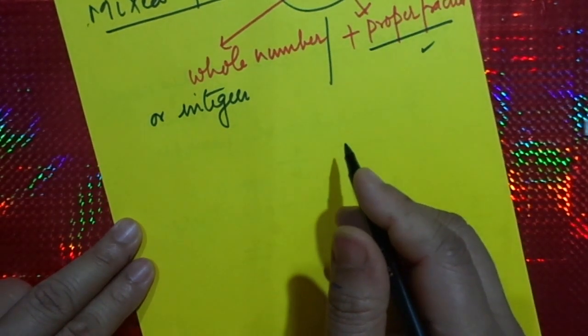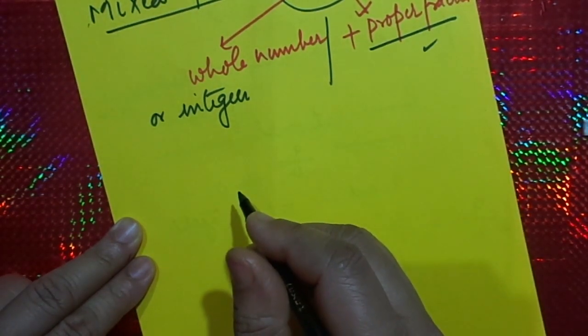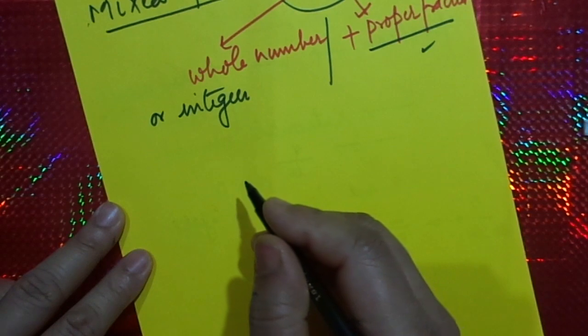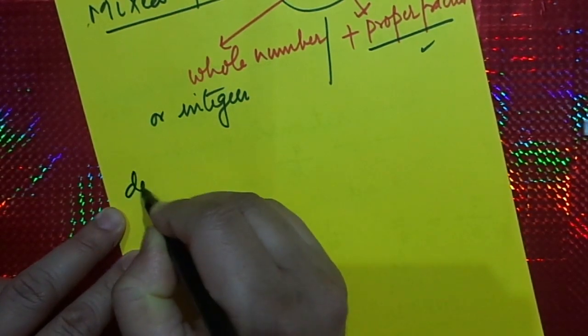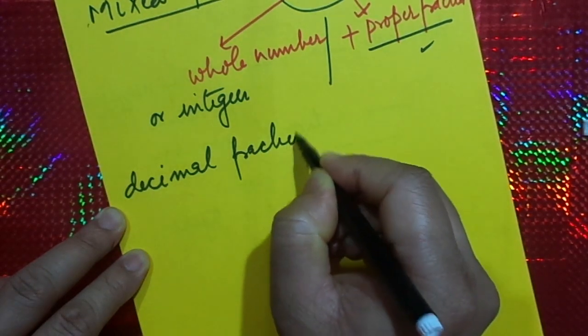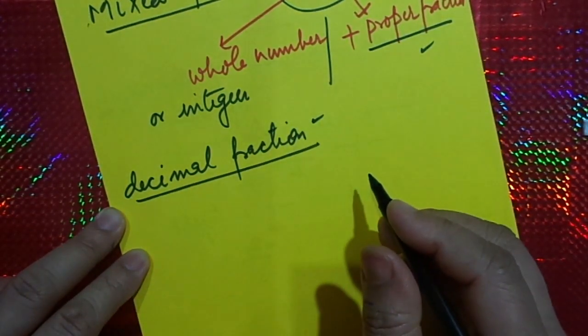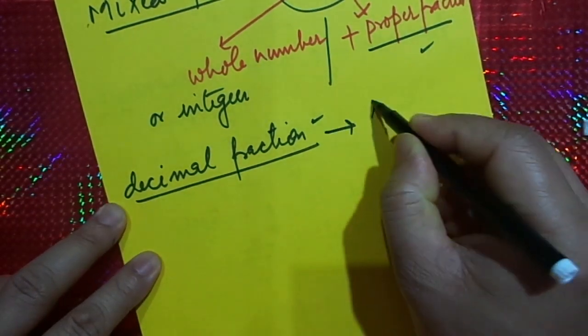Therefore, when we are talking about a decimal fraction, it is a fraction which can be represented in decimal form. Decimal fraction.